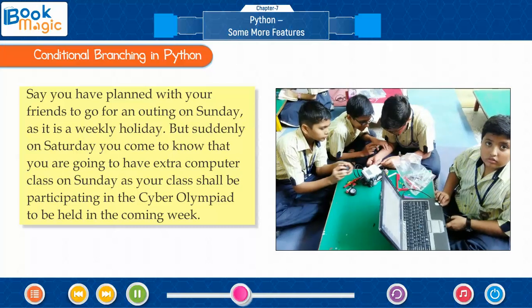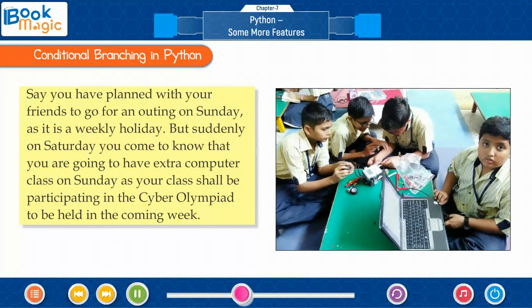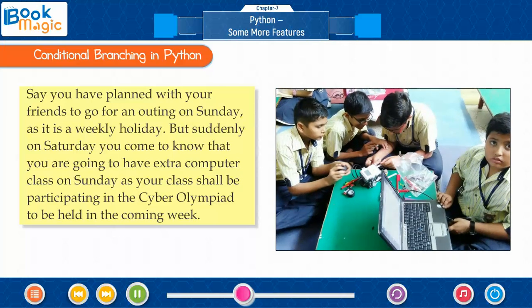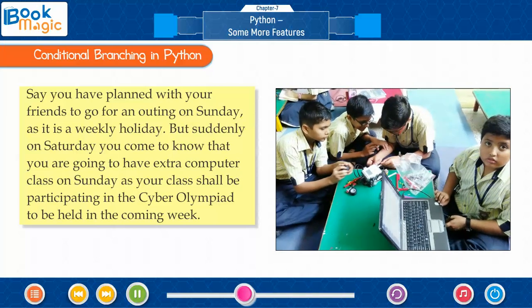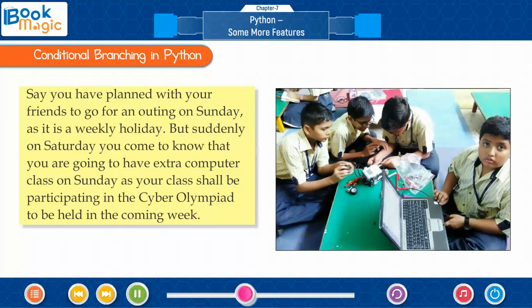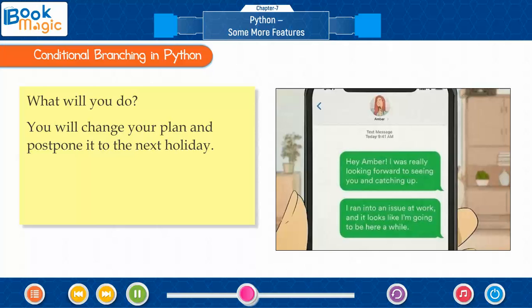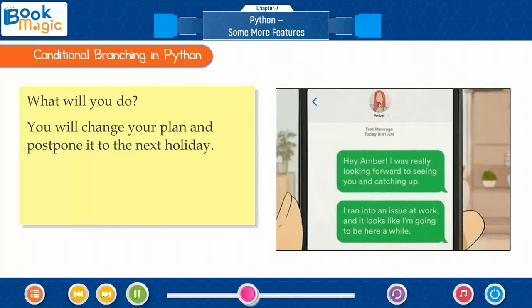But suddenly on Saturday, you come to know that you are going to have an extra computer class on Sunday, as your class shall be participating in the Cyber Olympiad to be held in the coming week. What will you do? You will change your plan and postpone it to the next holiday.